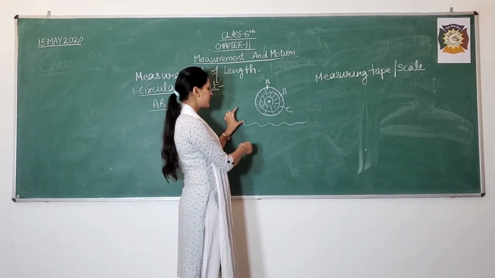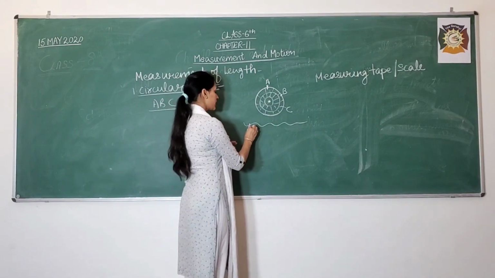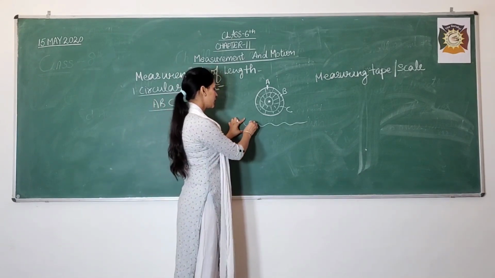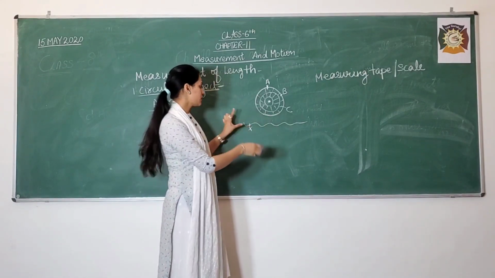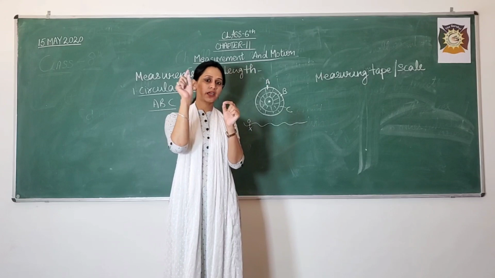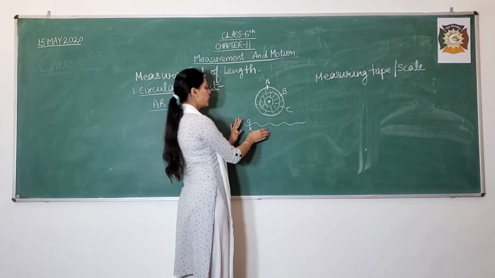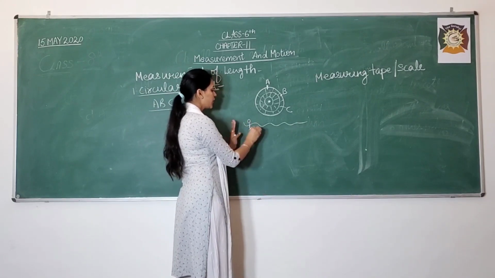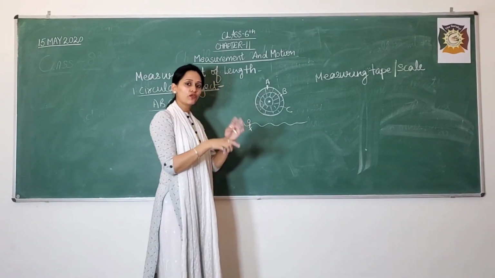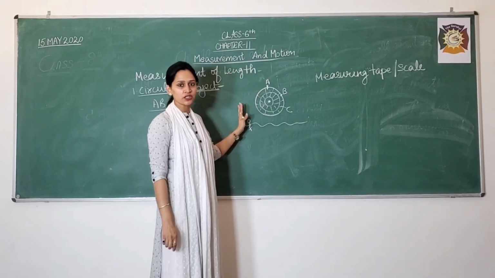You will mark any position, suppose X, with the black sketch over the thread. Fine. This is the 0 position. Over the scale, if you see there are markings 0, 1, 2, 3, 4, and similarly here on the rope or the thread I have marked point X. Okay, means you have to do black marking over the thread starting from the initial position, so that we can consider it as the initial position, that means 0.